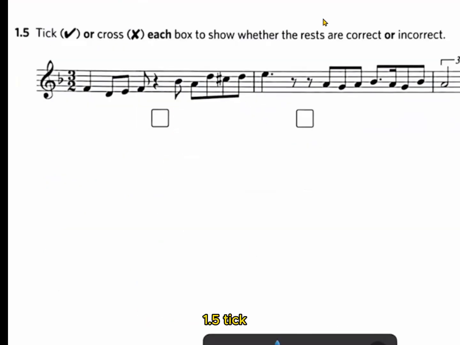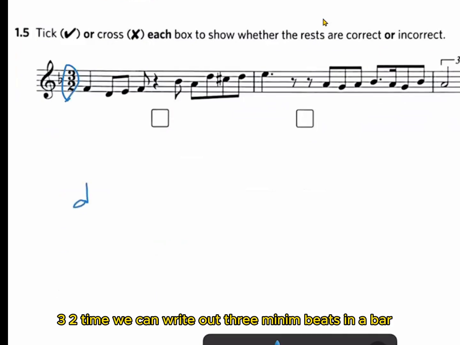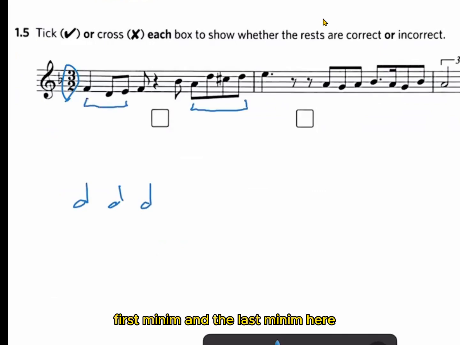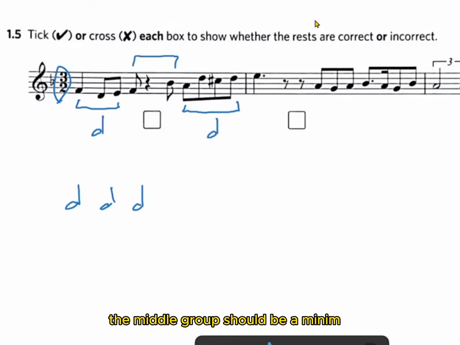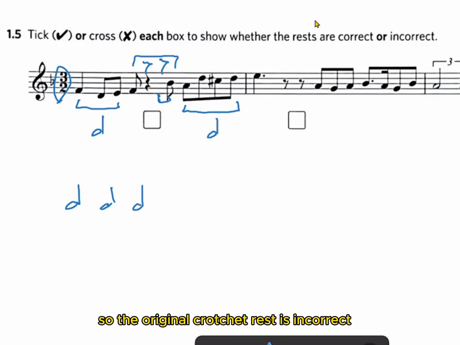1.5. Tick or cross each box to show whether the rests are correct or incorrect. 3-2 time, we can write out 3 minim beats in a bar. So as we group the first minim and the last minim here, the middle group should be a minim. But for the grouping of rests, we usually finish the subdivision of the quaver. So make it a crotchet and then another quaver rest to make another crotchet. So the original crotchet rest is incorrect.